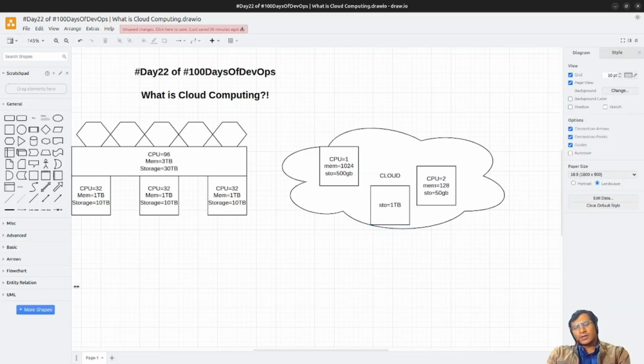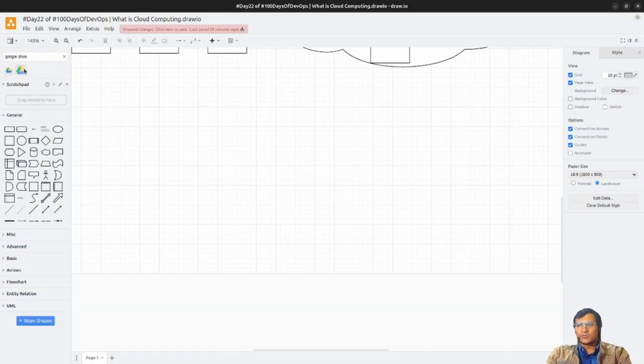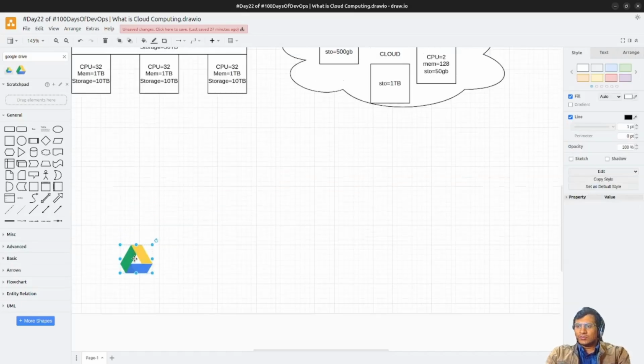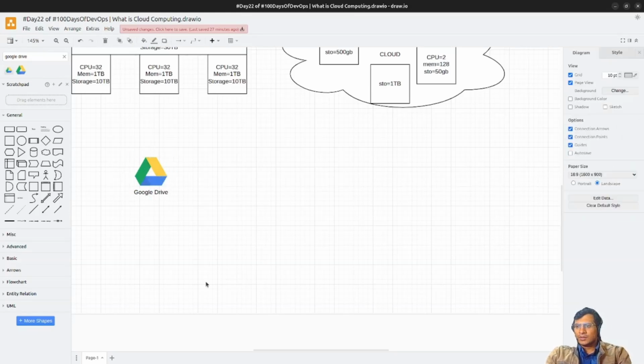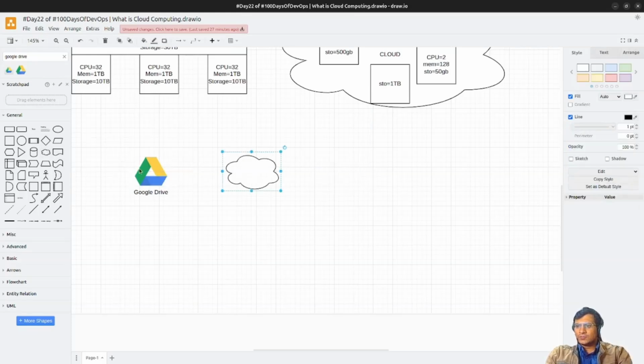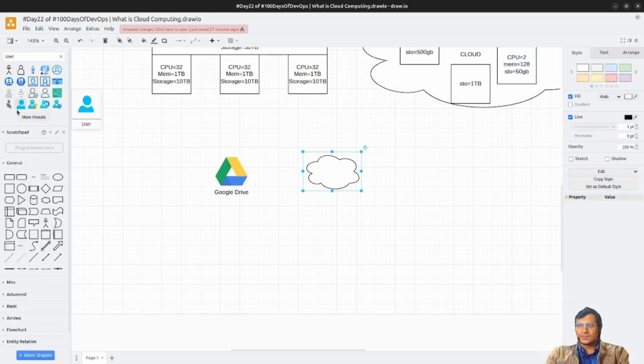And reliability is like, let's say you put your data in Google Drive, you back up your data in Google Drive. So what is happening behind Google Drive? Google also provides cloud, and right now I'm working on Google Cloud, not actively, but yes. So this is Google Drive, and this is the user. The user has put some file.